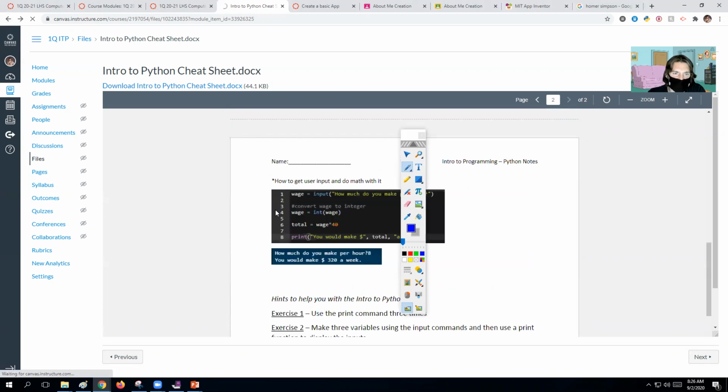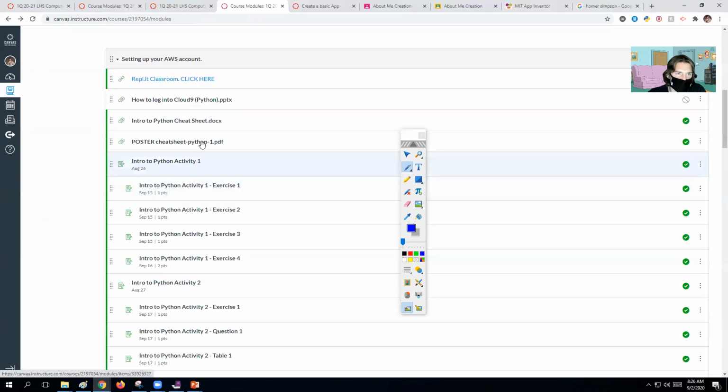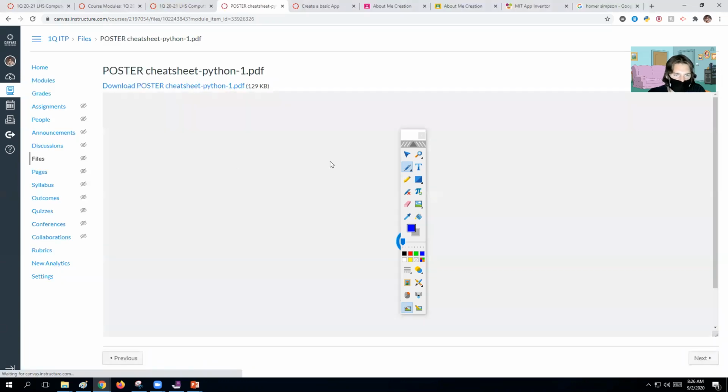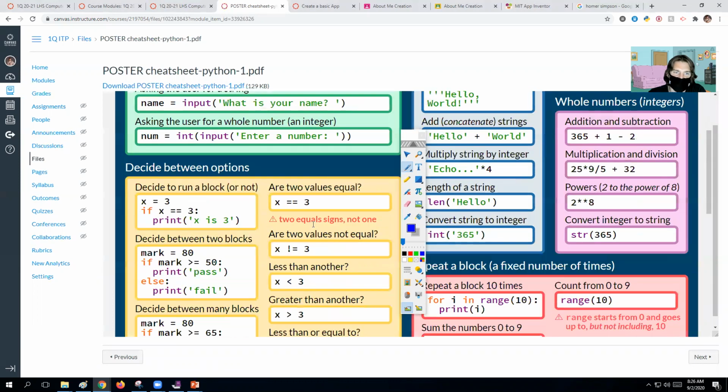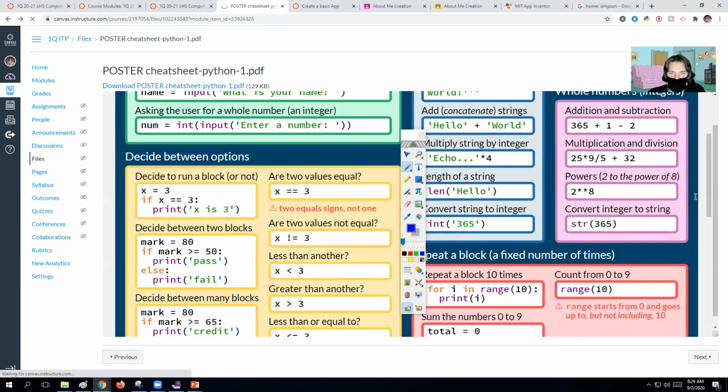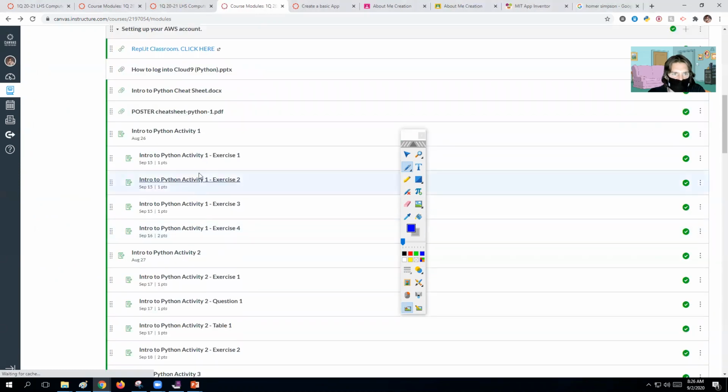Or how to do anything like that. So that's always kind of good to look back at. This poster's really good, a really shorthand version of everything that you guys need to know. Okay, so let's get this started with exercise 1.